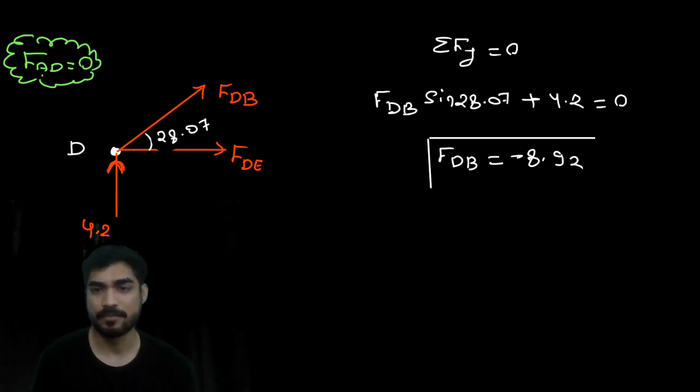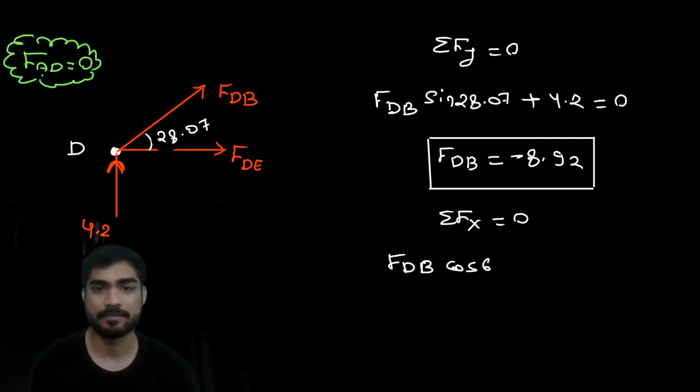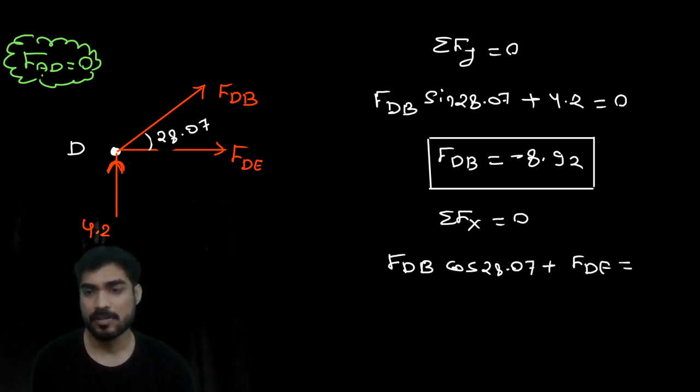And summation of Fx equals to 0, what will you get? FDB cos 28.07 plus FDE equal to 0.